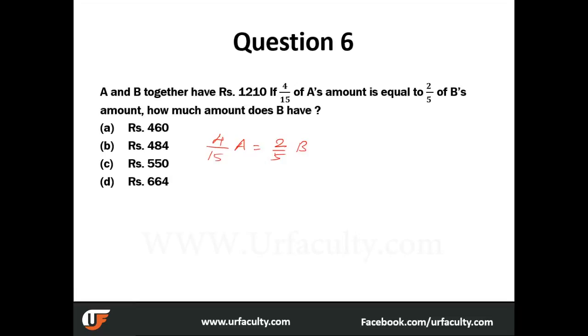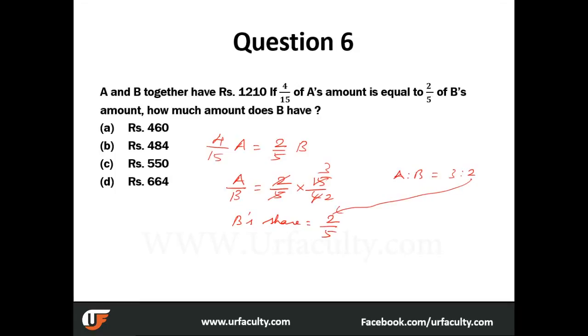And what does this mean? This means A by B is equal to 2 by 5 into 15 by 4. So A is to B is equal to what? 3:2. And now we know how much B has. So B's share is equal to what? B's share is 2 by 5, which is basically 2 from this. And we add 3 plus 2, total share is 5. Out of that, 2 is B's share into 1210. And you get the answer as 484.